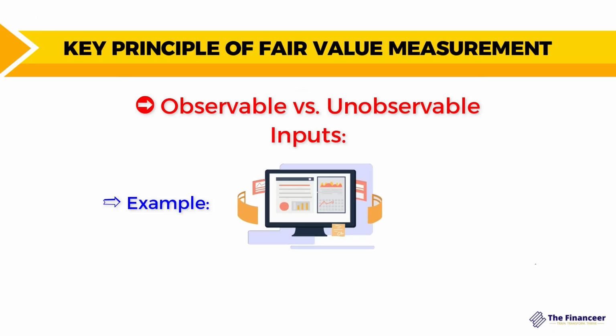Another example, if a company values its inventory using recent market prices for similar items, in this case they are using observable input because they are depending on recent market prices. So it's considered more reliable than estimating the inventory's fair value based on the company's internal projections, which is in this case considered unobservable inputs. Understanding this hierarchy and the distinction between observable and unobservable inputs is crucial for applying the fair value measurement consistently and transparently. It ensures that the financial statement users can assess the reliability of the reported fair value.